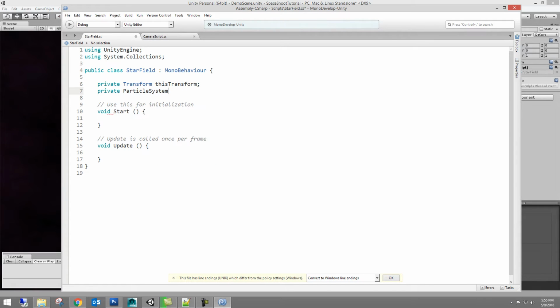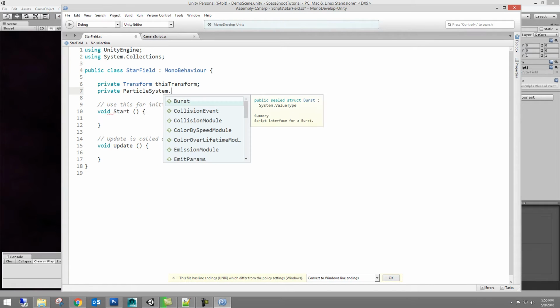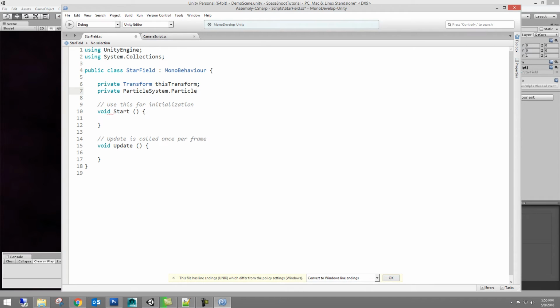The next one will be a type of particle system, and actually in this particle system we're going to say particle, and we're going to grab the array of particles that make up this particle system, and we're going to call it points. We could call it something like stars, but I found sometimes keeping the variable name generic helps us be able to reuse the script.